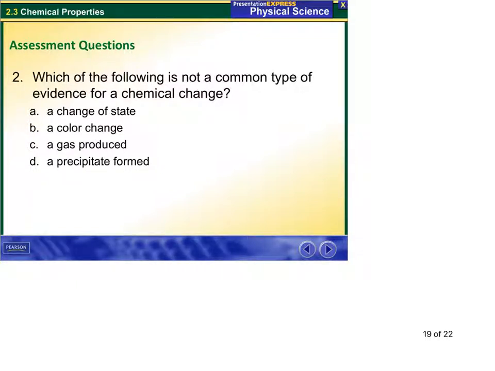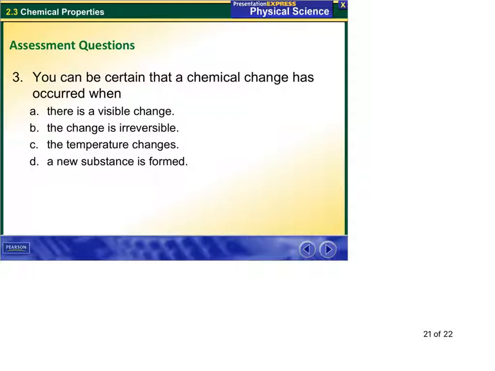Which of the following is not a common evidence for chemical change? So the three we listed were color change, gas produced, and a precipitate formed, so it must be a change of state. And a change of state can be an evidence of a chemical change also, such as when you cook an egg, you heat it up and it changes from a liquid to a solid. If it goes backwards of what you would expect, heating things up shouldn't make it a solid, shouldn't melt it or change it to gas, then you might have a chemical change going on.